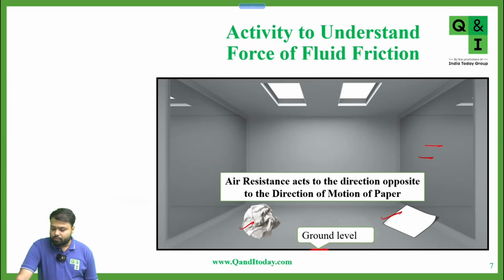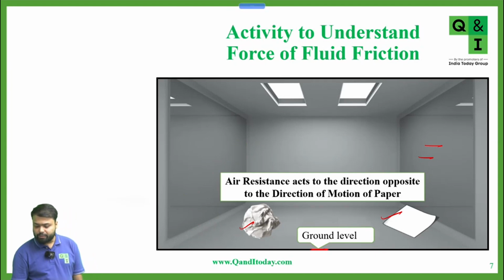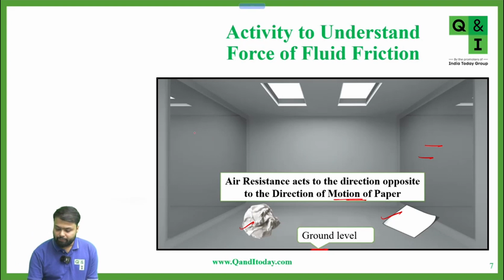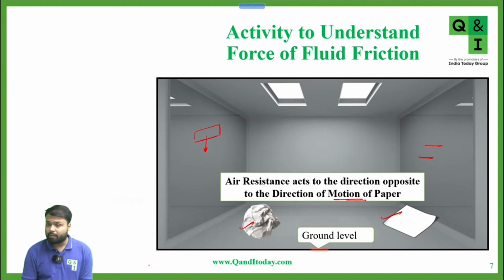Very good. Air resistance acts in the direction opposite to the direction of motion of the paper, as in the case of solid friction also. In solid friction, friction is acting opposite to the direction of motion. Similarly here, air resistance is also acting opposite to the motion of the paper. If we have a sheet of paper going down, the acceleration is acceleration due to gravity, but some air resistance also acts opposite to the direction of motion, which is in the upward direction. Very good.